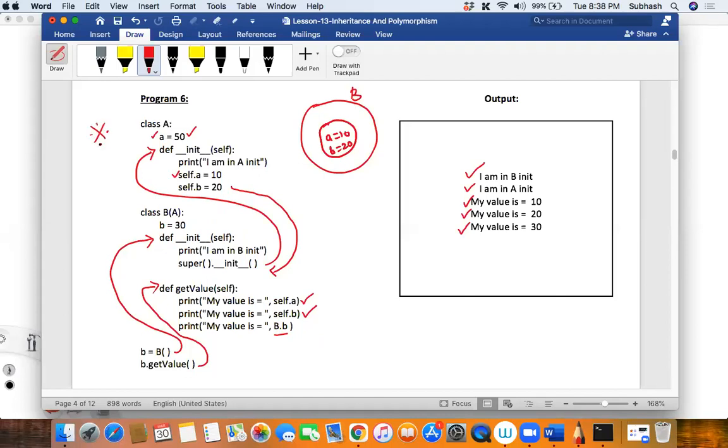When you're writing all your written interview questions, they will ask you such kinds of programs only. So the only way for you to understand more and more is by tweaking this code and practicing it. There is no other way. You have to practice it, tweak the code, and try out various different versions. You'll have to think for a while about why it could be working, and then you will be able to understand each and everything one by one. I've tried my best to give you all kinds of programs, but until you try it by yourself, practice it by yourself, and think by yourself, you'll not be able to understand.